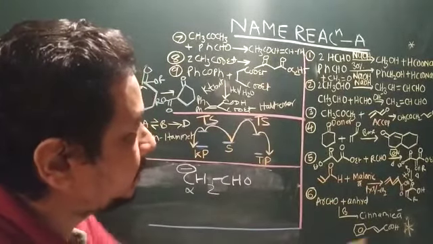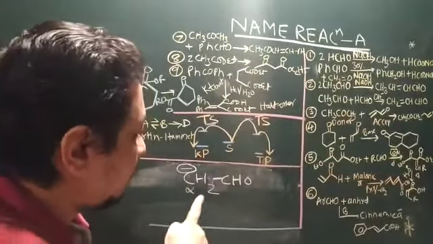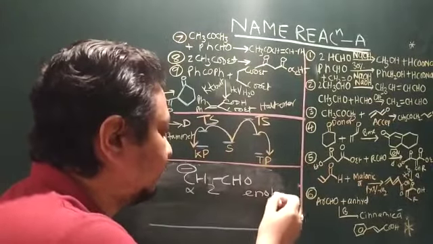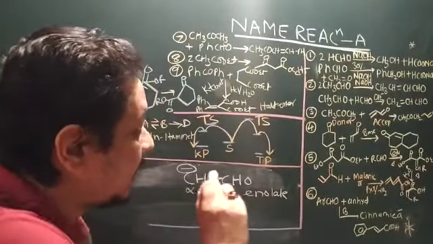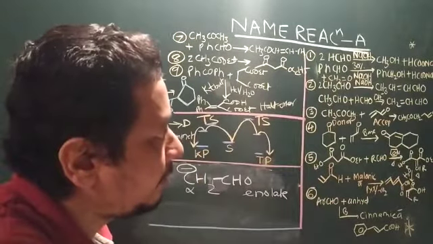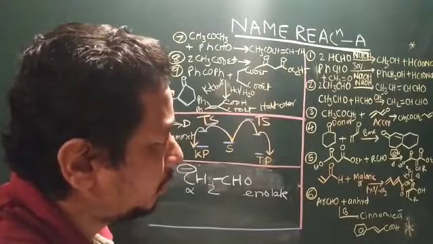If you see, there are two molecules of acetaldehyde. One molecule produces enolate ion, which is a nucleophile, and it can attack the second molecule of aldehyde to form the alpha beta unsaturated aldehyde, in both the cases.